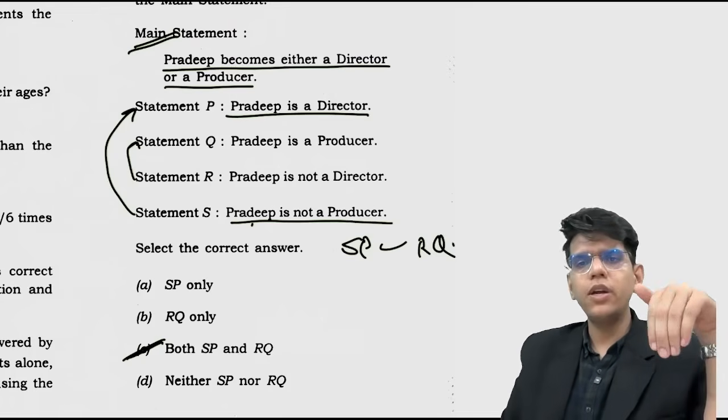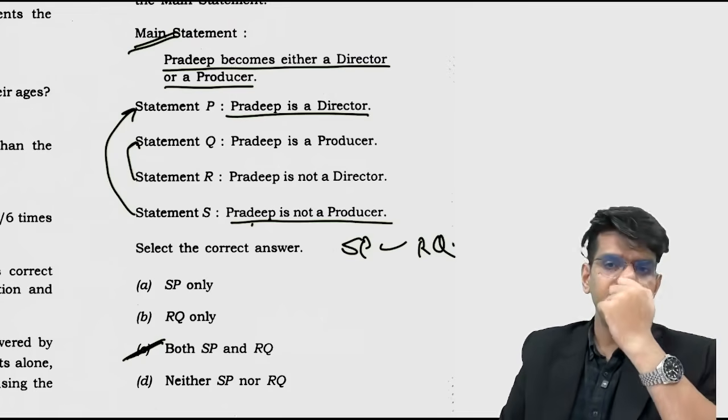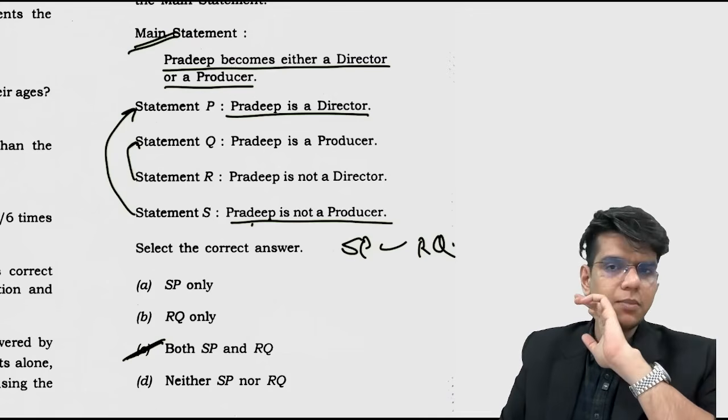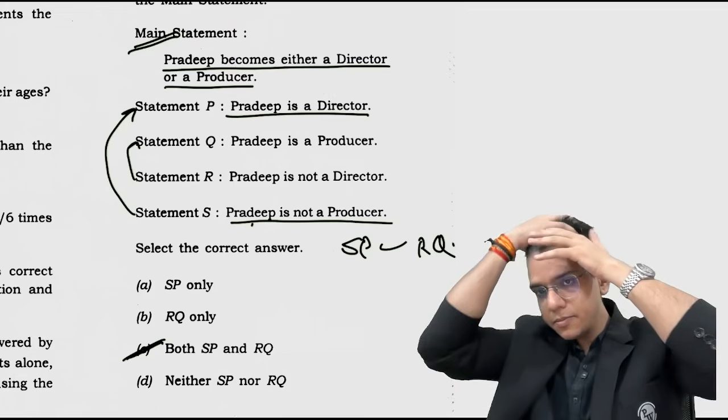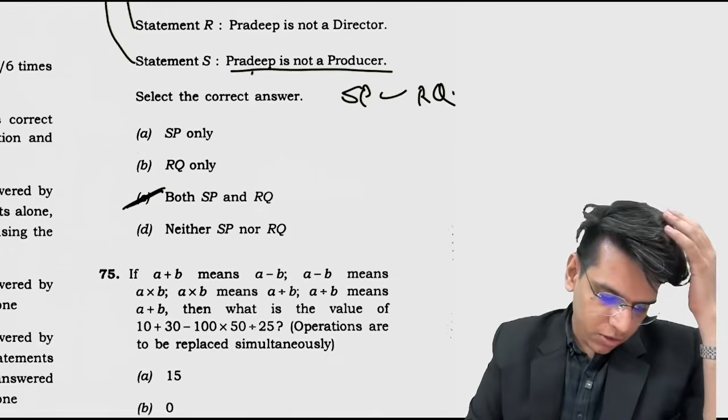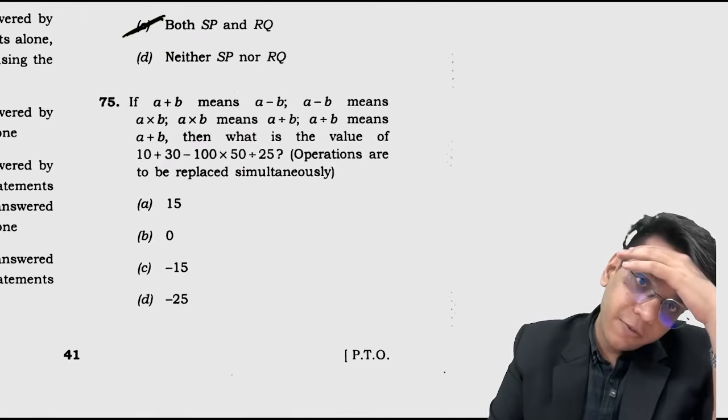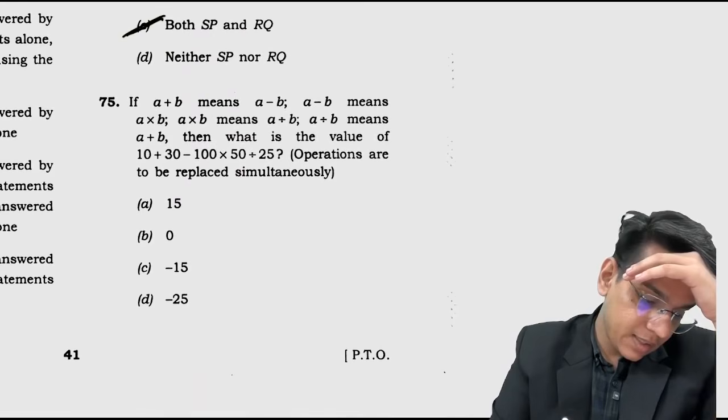Okay, we have to go in the ordered pair situation and then we have to see if we get to the main statement, right? That should always be correct. Okay, done. Let's go, let's go. 75, what does it say?